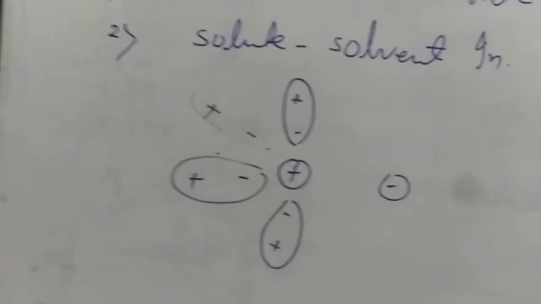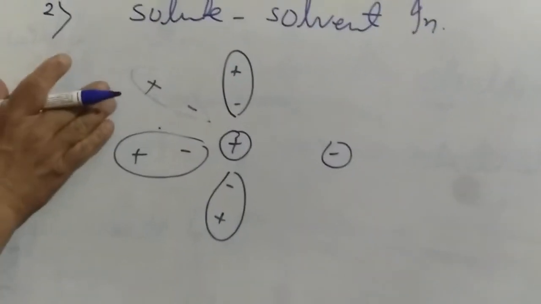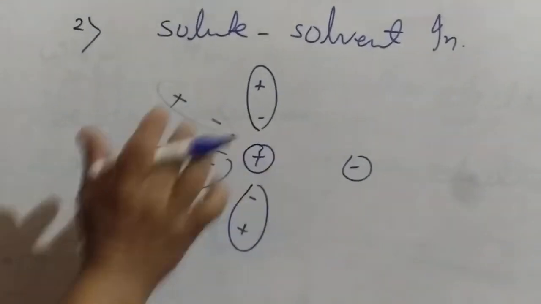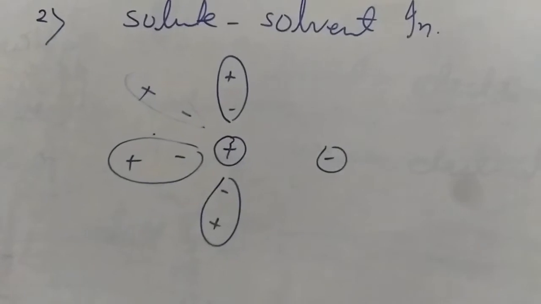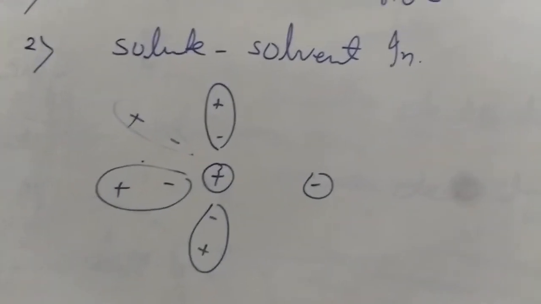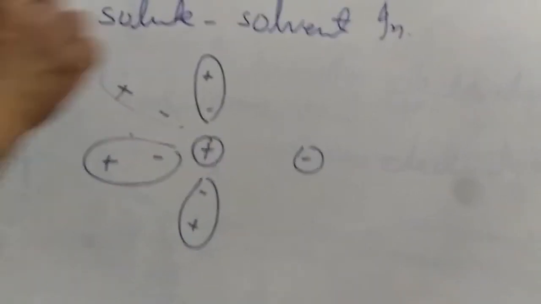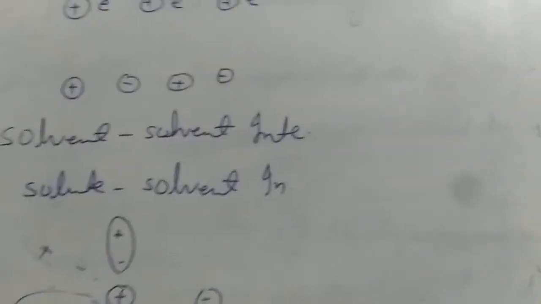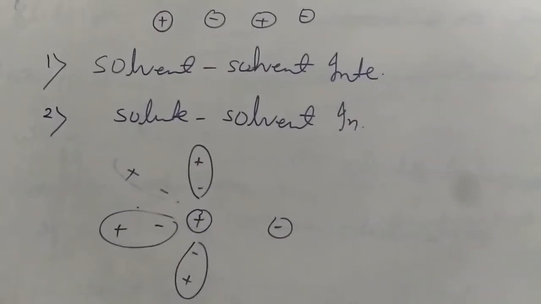This process is called solvation: the attachment of solvent particles to the solute particles. Due to solvation, the ions will become bulky, and if they become bulky, their mobility will be less. So the more the solute-solvent interaction, the more resistance is generated in my solution.